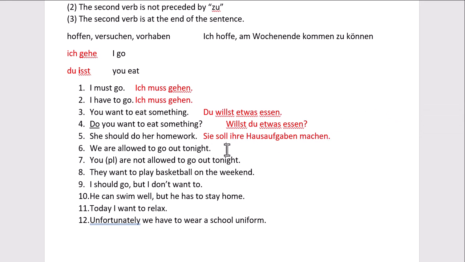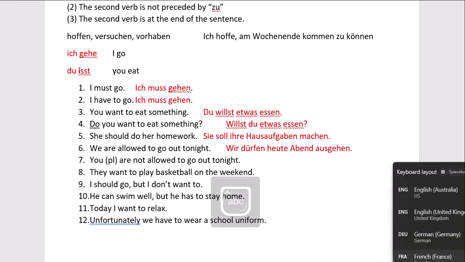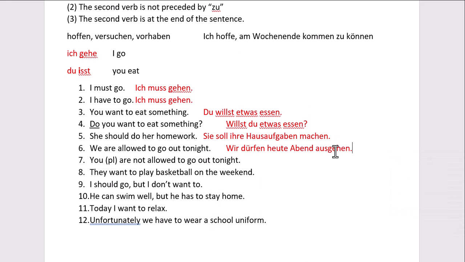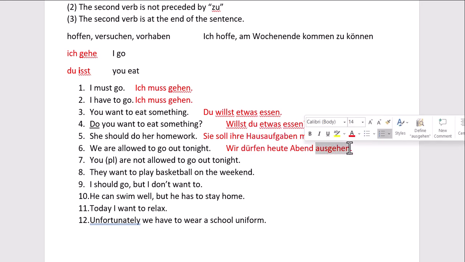We are allowed to go out tonight. Number 6. Wir dürfen heute Abend ausgehen. Now, the interesting thing about this sentence is that we have a modal verb, but not just any verb following the modal verb. We have a separable verb, ausgehen.